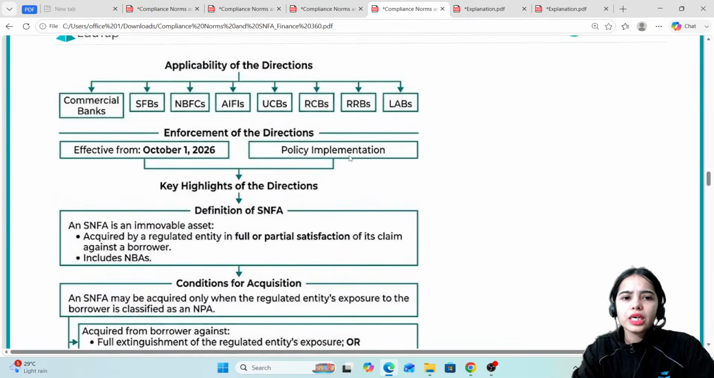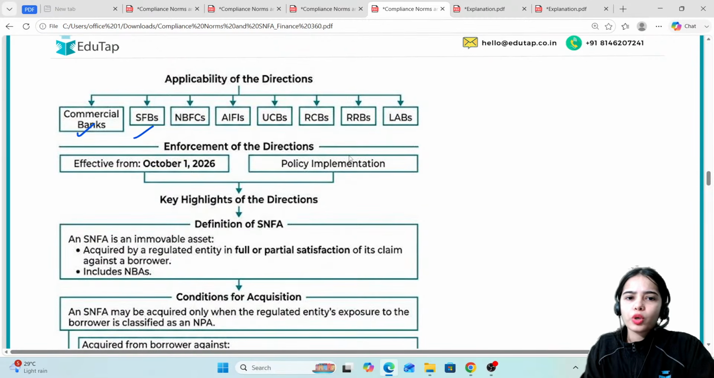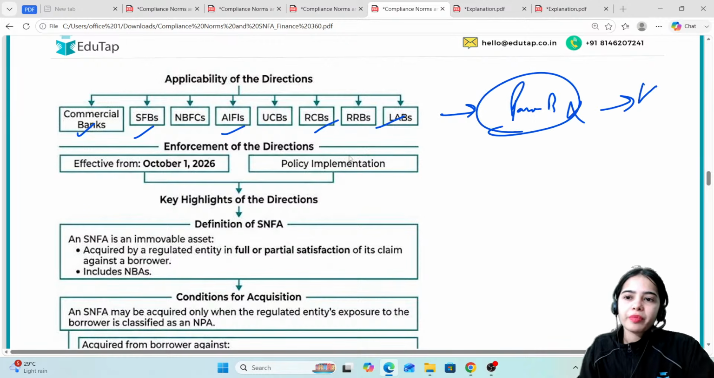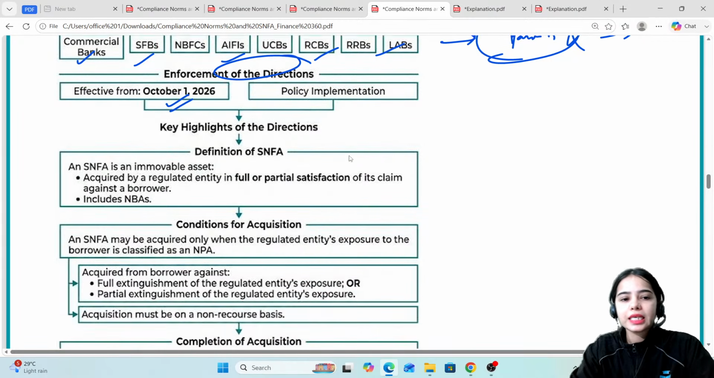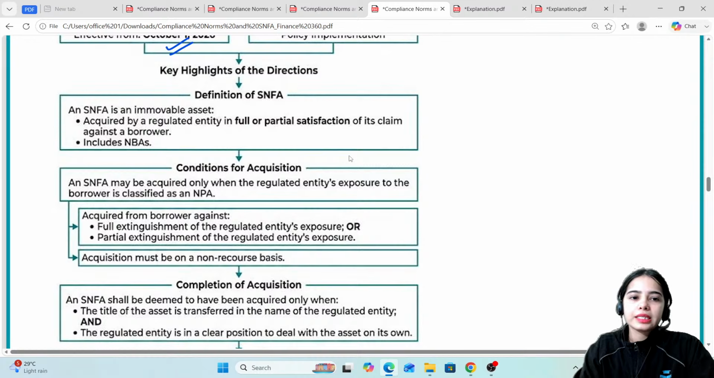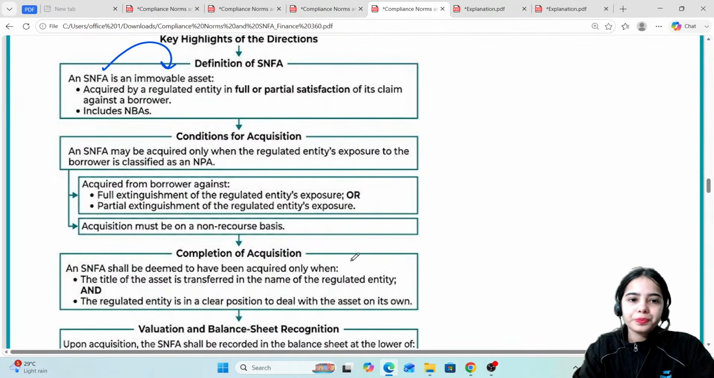So this was all. The applicability of the directions is on all the financial entities that are providing the loan. The payment banks are not amongst these, because the payment banks do not provide the loan. Enforcement of the directions is from October 1st, 2026. Now SNFA we have discussed, it is the immovable property, okay?